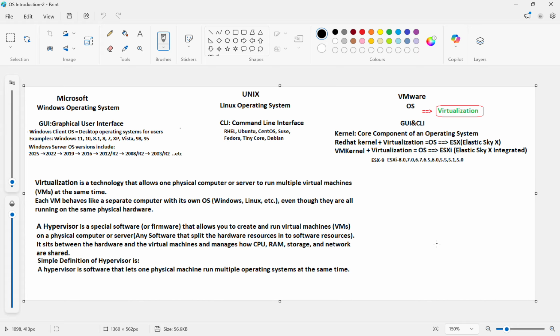Then when it comes to the Windows Server operating system, the latest one is Windows Server 2025. Earlier ones are 2022, 2019, 2016. I think until 2012 R2, support has ended. If you want, you can use it, but if you have any issue, there won't be any technical support.